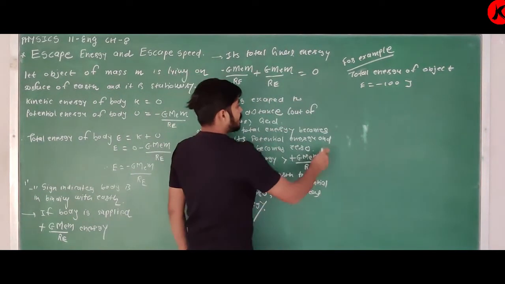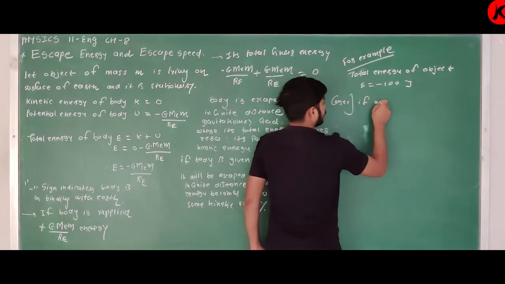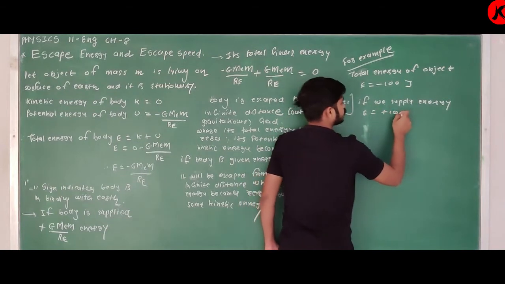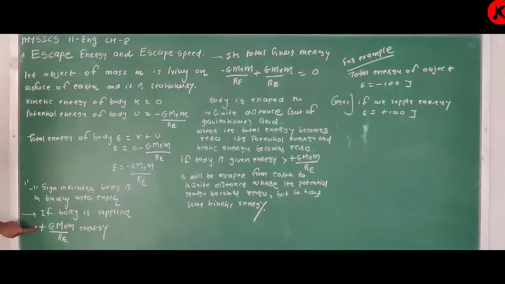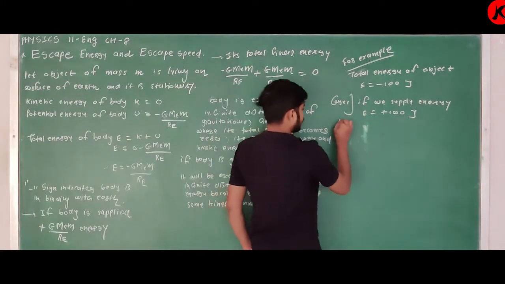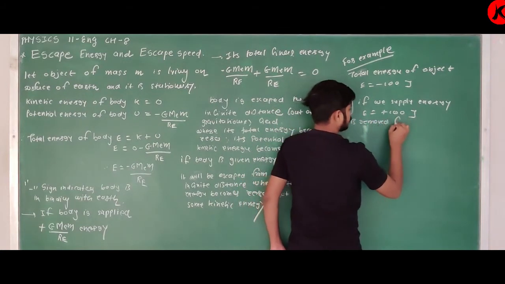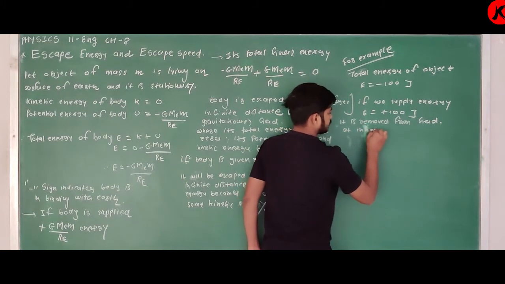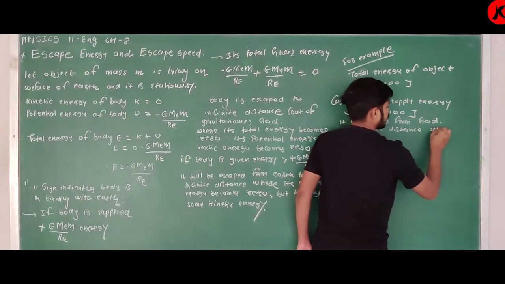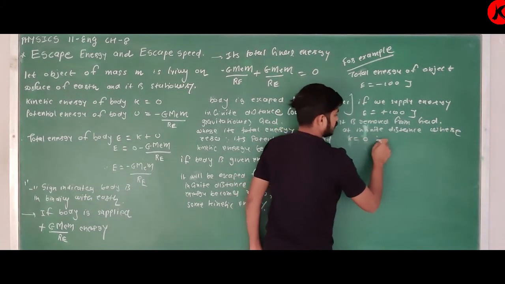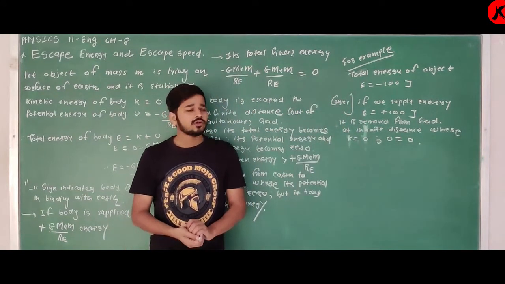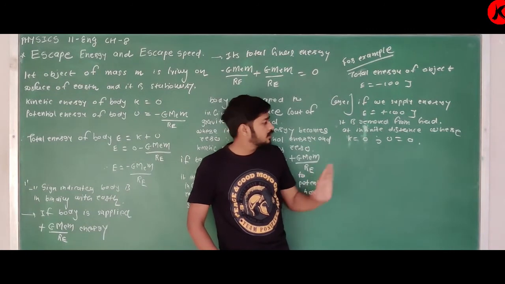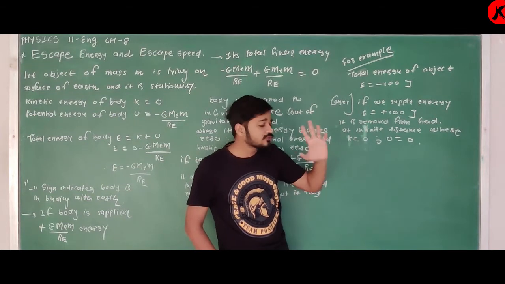Then case 1, if we supply energy E equal to plus 100 joule, it is removed from the gravitational field of Earth, at infinite distance, where its kinetic energy is 0 as well as potential energy is 0. Simple.